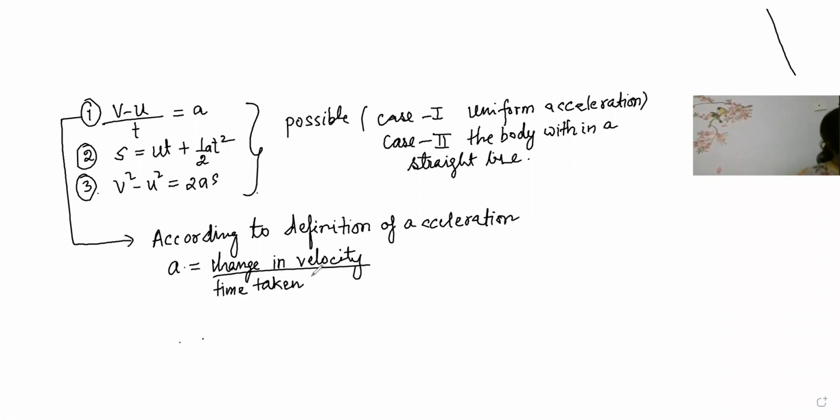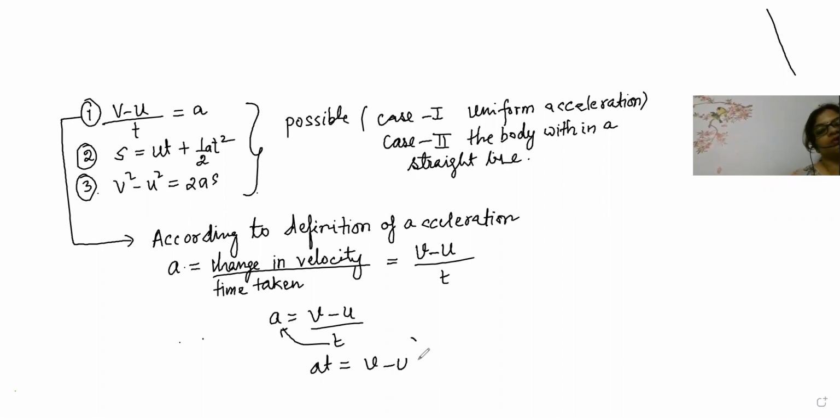That is, change in velocity per unit time. So, beta, that will become final velocity minus initial velocity by t. Now here a is equal to v minus u by t. Now shift this t to that side, it will become at is equal to v minus u. Now shift this u to that side; the moment minus u shifts to that side, it becomes plus. So v is equal to u plus at.